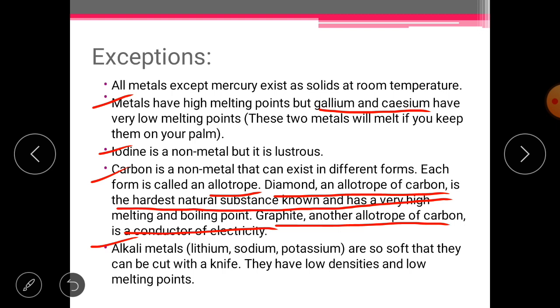These are alkali metals because their oxides, when reacted with water, form bases which are soluble in water. For this reason they are called alkali metals. Alkali metals like lithium, sodium and potassium are very soft, they can be cut by a knife, and they have low density and low melting and boiling points as we discussed earlier.